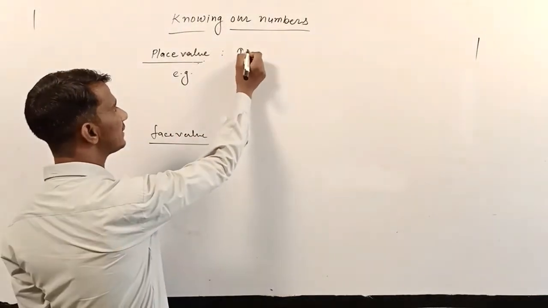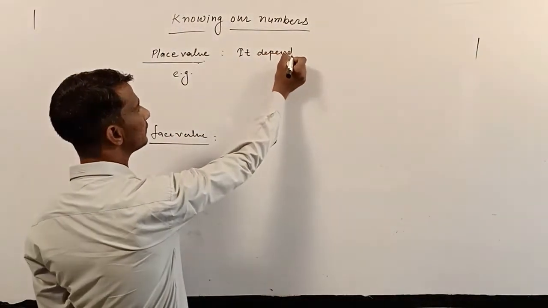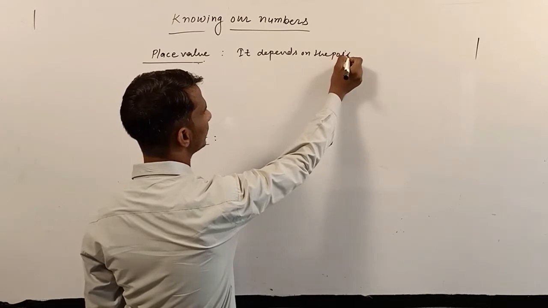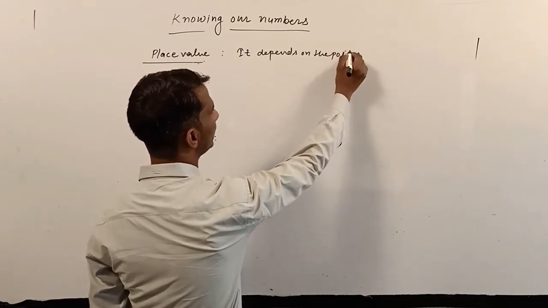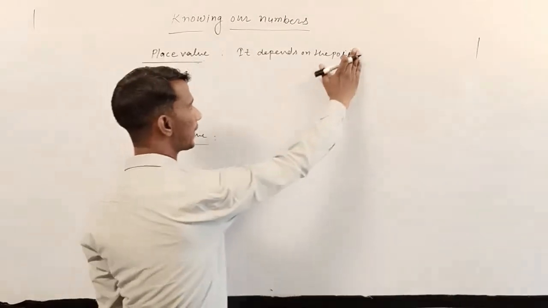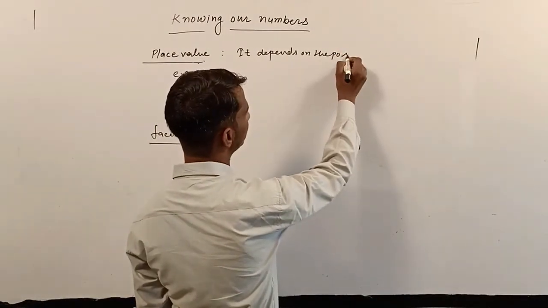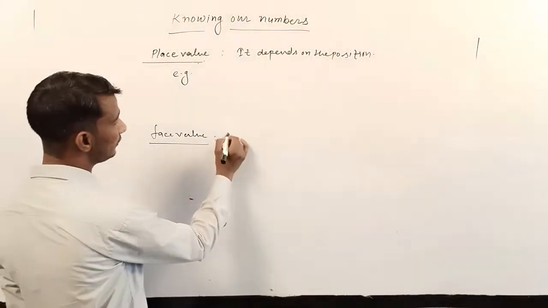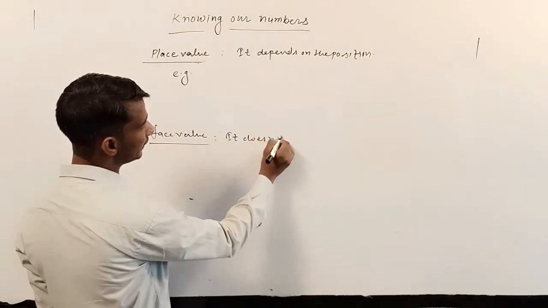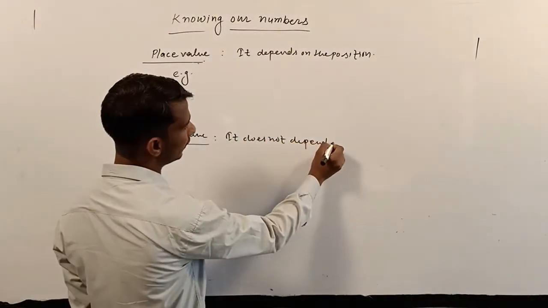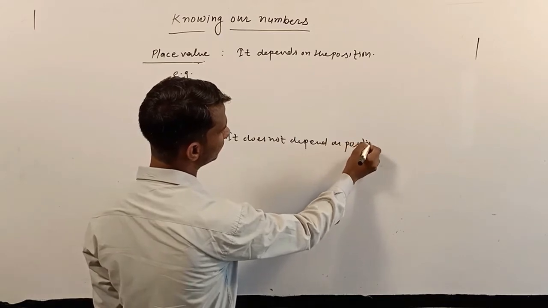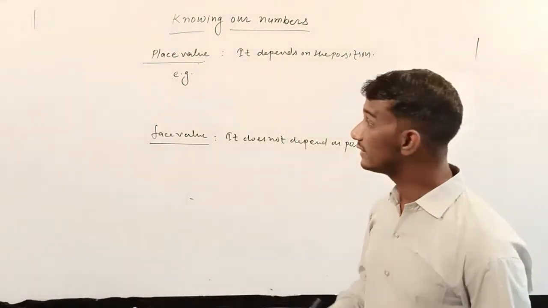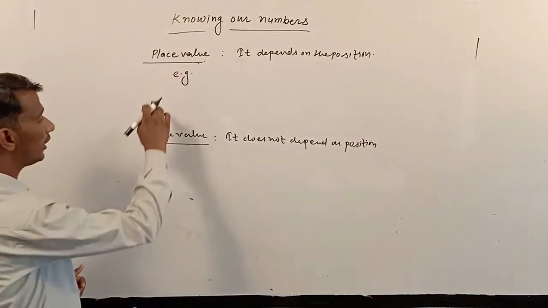First I define here: place value depends on the position, and face value does not depend on the position. Okay, student. So these are very important: how to write place value and how to write face value.